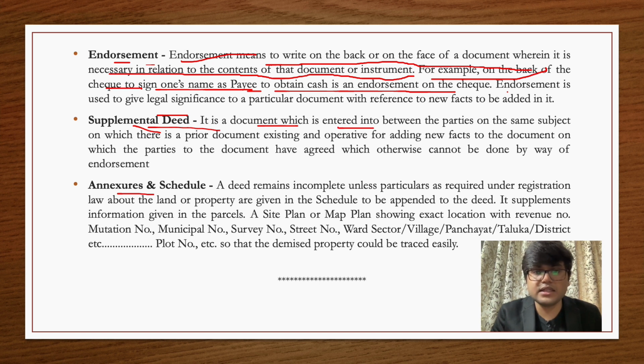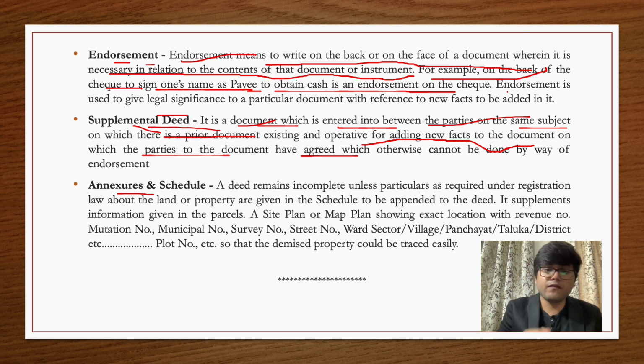A supplementary deed is nothing else, it's just another deed on the same facts and circumstances, including some new facts. So I'll just read it out for you once. It is a document which is entered between the parties on the same subject. The subject is the same on which the prior document already exists. This is important. There should be a prior main document to which you are making a supplementary deed, which will add new facts and documents, and the parties have agreed to this, right? So basically, a supplementary deed is a supplement to the main document in which you will mention some new facts and circumstances.